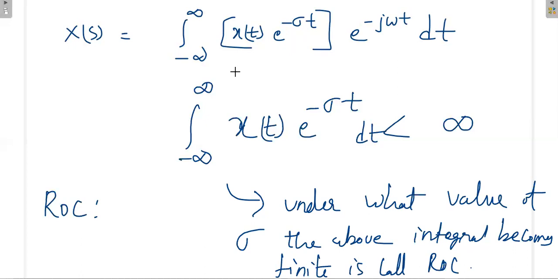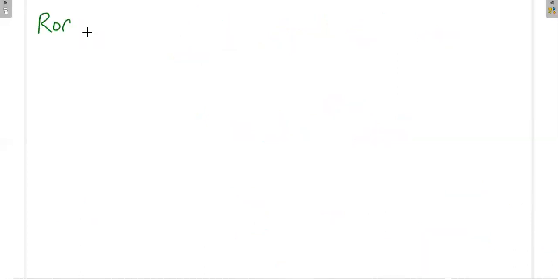Okay, so we'll write the definition of ROC now. ROC means region of convergence.